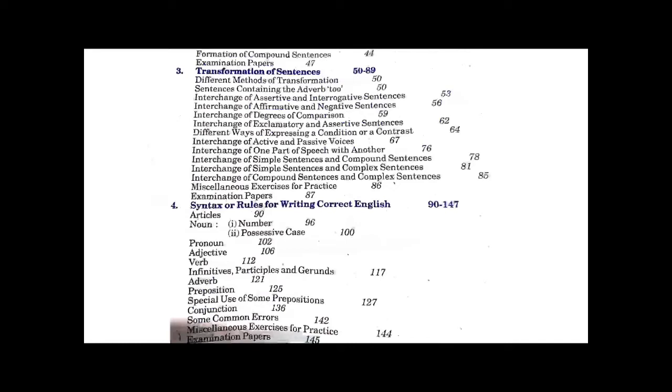Then comes the fourth one, syntax. Syntax simply means correction of sentences. In this correction of sentences, we use articles, nouns, pronouns, and their positions are confirmed in a sentence. So you should know the proper place of these articles, nouns, pronouns, verbs, adjectives, adverbs, etc., where they should be placed so that the meaning of the sentence comes out correctly and properly.